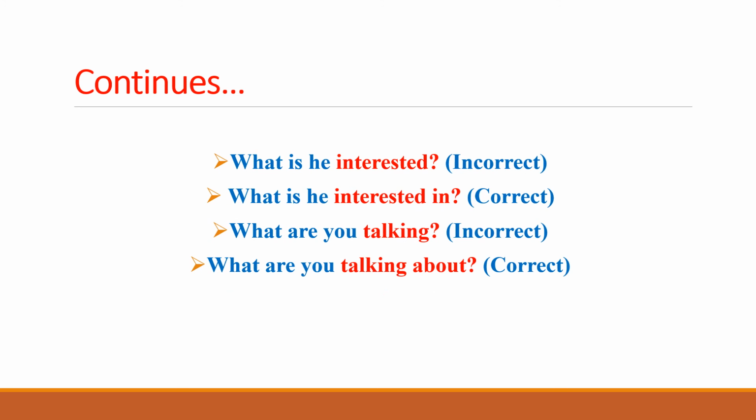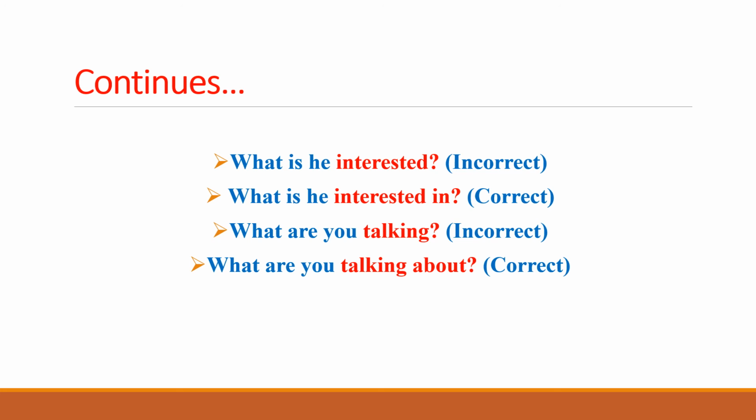Similarly, the next example: what is he interested? So "interested" should also be followed by an appropriate preposition. "What is he interested" is incorrect, because it should take some appropriate preposition after the verb "interested". The correct sentence is: what is he interested in?